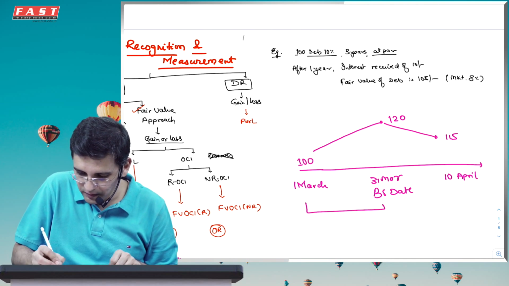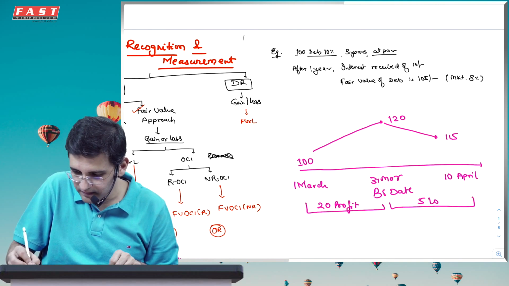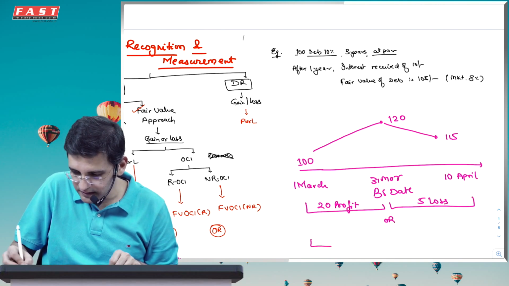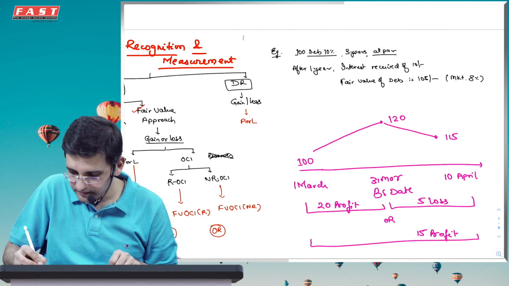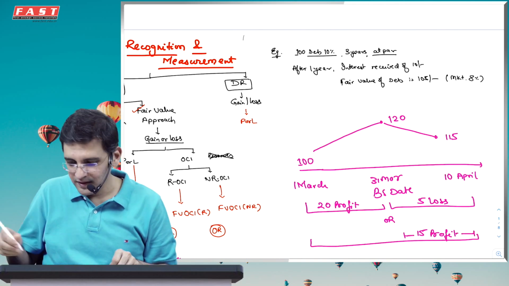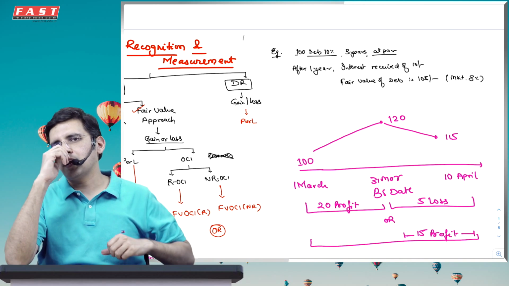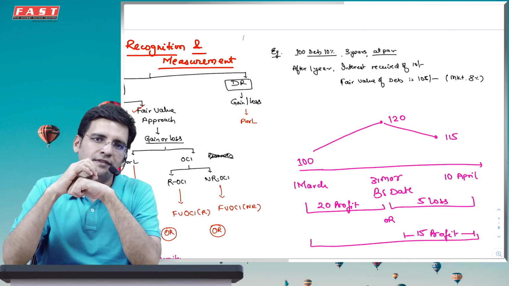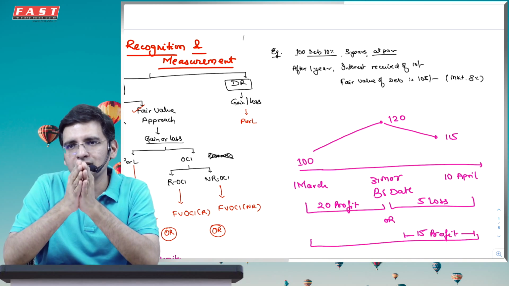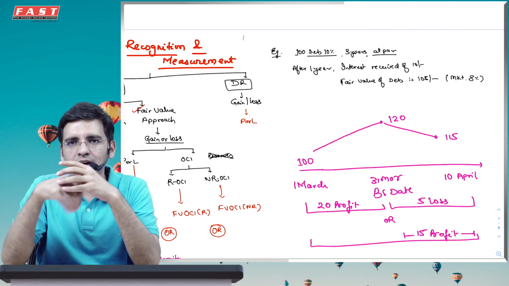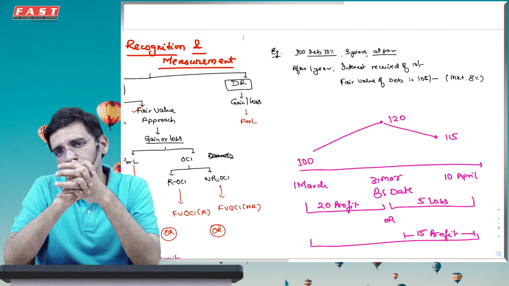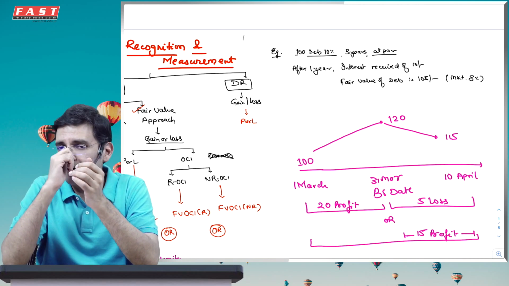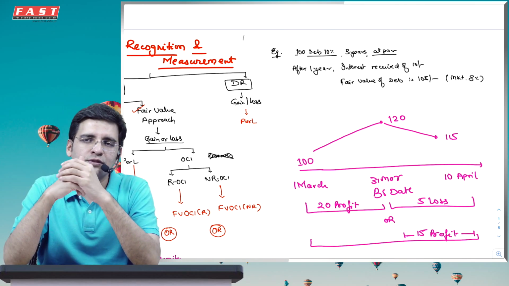Now what do I say? Do I say I made a profit of 20 and then I incurred a loss of 5? Or I simply say I actually made a profit of 15 when I sold it, that means in the next year. Ideally, persons who trade will rather say that I made a profit initially of 20, but I made a loss of 5 in the next year, because they will measure their performance. In fact, they made a very good investment in the previous year, ending March here, because they actually got a 1 month 20% gain on it. But actually, they didn't sell it in the right point of time. That is when the next year they had to sell it 5 rupees below its peak price, which was at 31st March.